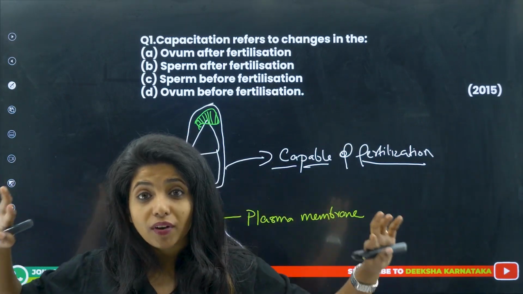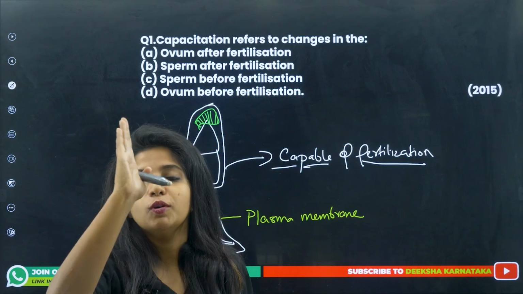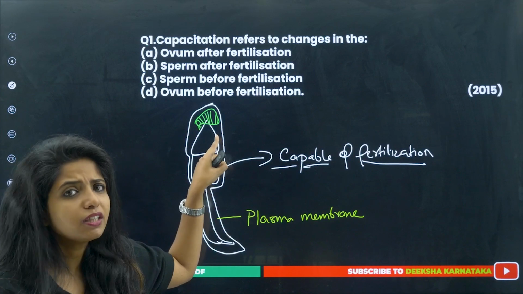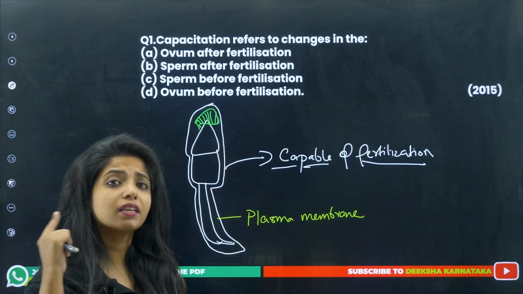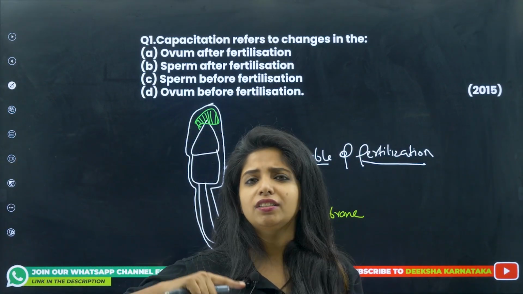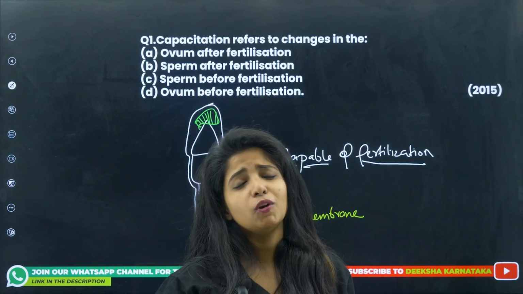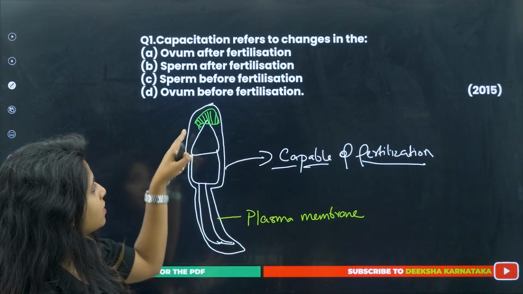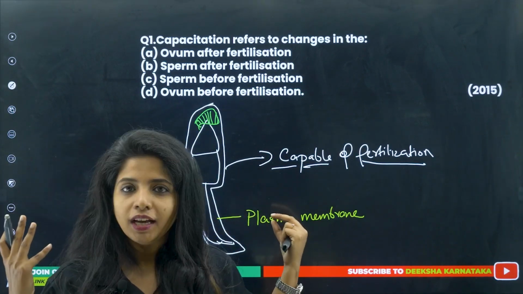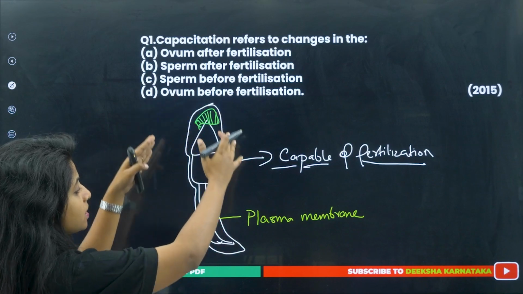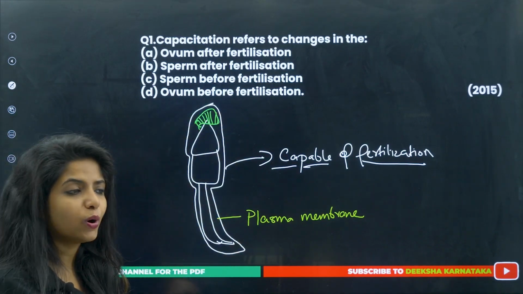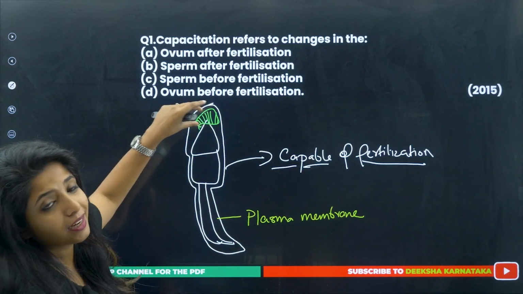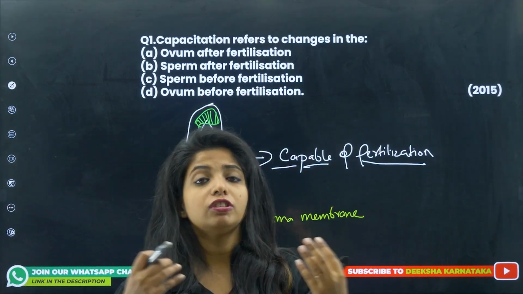Now, when the egg membrane gets lysed, only then can the sperm get into the egg and fuse with it. If the enzymes are not being released, will this fusion take place? No, because the egg is covered by corona radiata, by zona pellucida, then an egg membrane, lots of things are there. To cleave through all these membranes, you need the enzymes, and where are the enzymes stored? Over here in the acrosome. But when a plasma membrane is there around the whole sperm's body, this will obviously affect fertilization, because the acrosome won't be able to lyse and give out its enzymes.